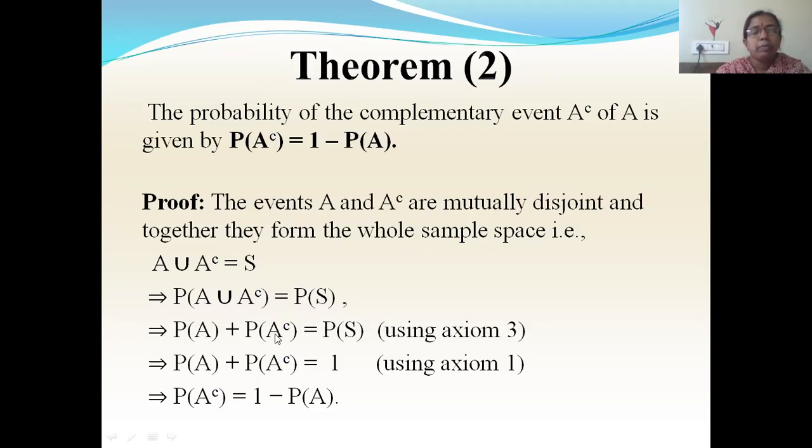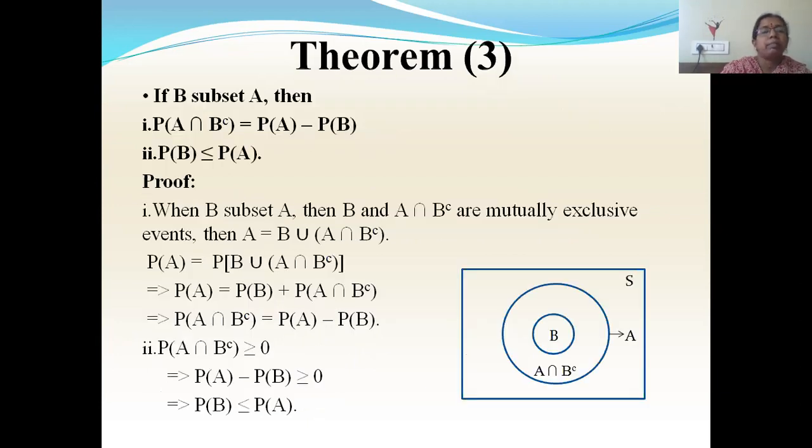So P of A plus P of A complement equal to P of S. Again from the axiom of certainty, that is axiom 2, sorry, earlier it should have been axiom 2, P of S is equal to 1. So in place of P of S, I have written 1. So P of A complement will be equal to 1 minus P of A. Hence proved.